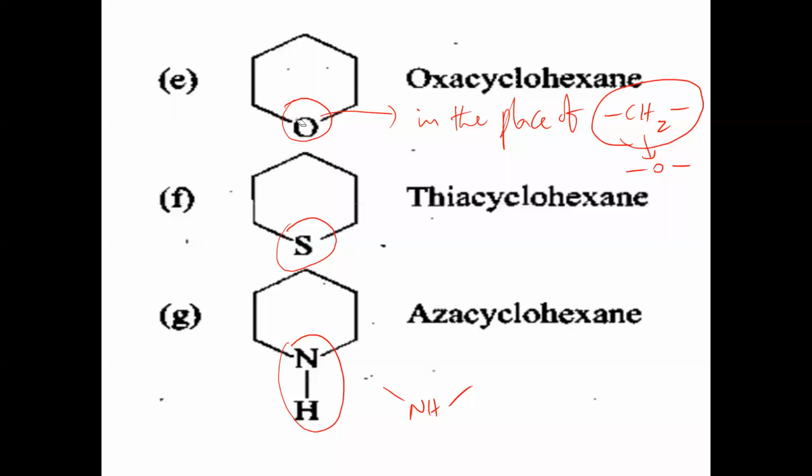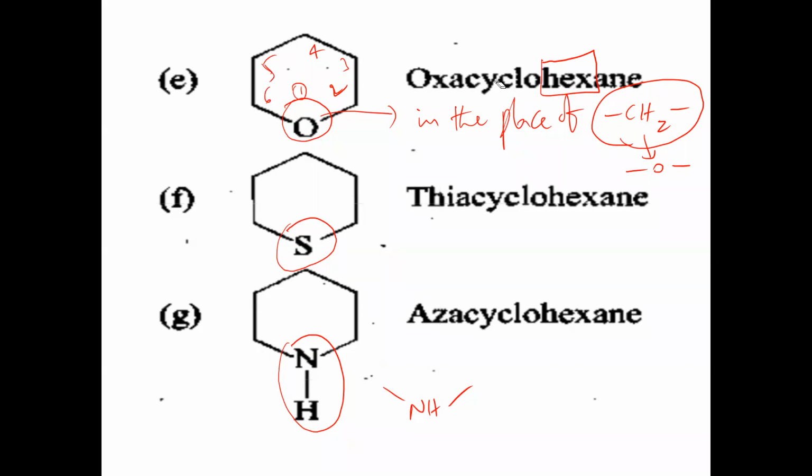So we have to count the number of carbons here: 1, 2, 3, 4, 5, 6. 6 carbons in total. 6 carbons means the root word is hex. And between all the carbon atoms there are single bonds, so hexane.